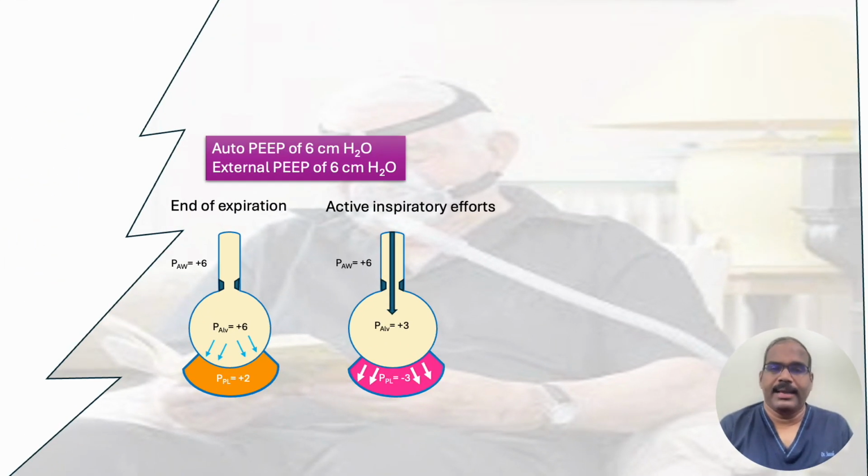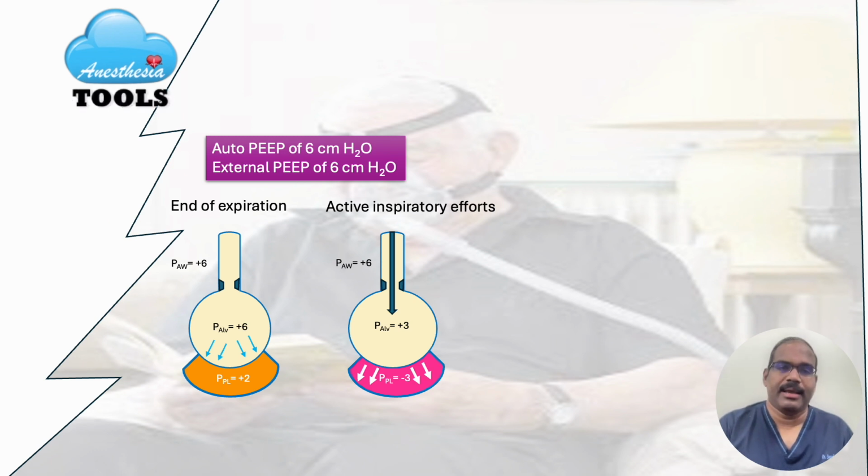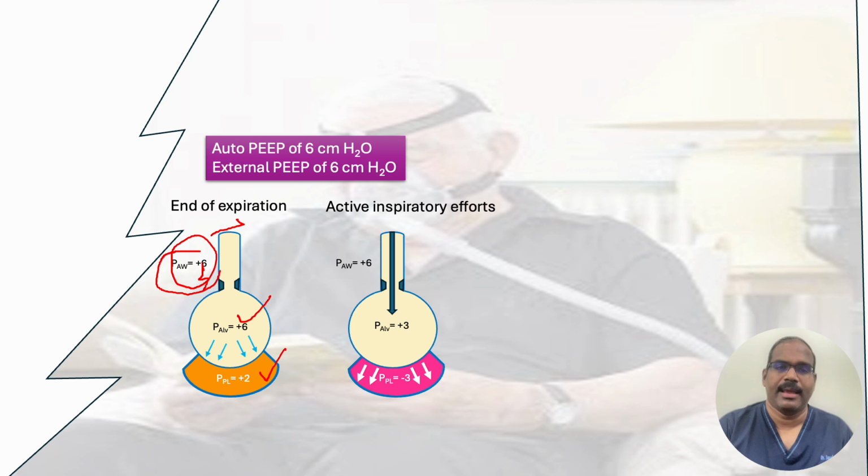Now we are bringing in CPAP or non-invasive ventilation to bring up the external PEEP to, say, for example, 6 centimeters of water. Again, you look at the dynamics at the end of expiration. The alveolar pressure is +6, pleural pressure is +2, but the airway pressure is +6 because we have given CPAP to this patient. So what happens during your next inspiration?